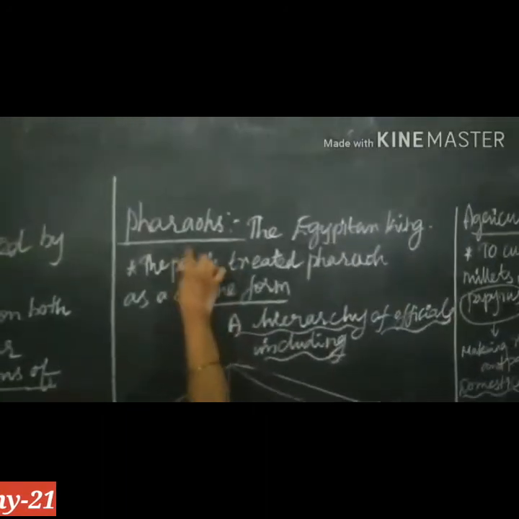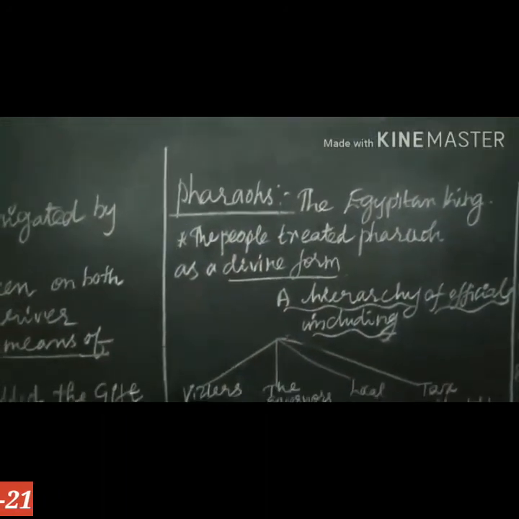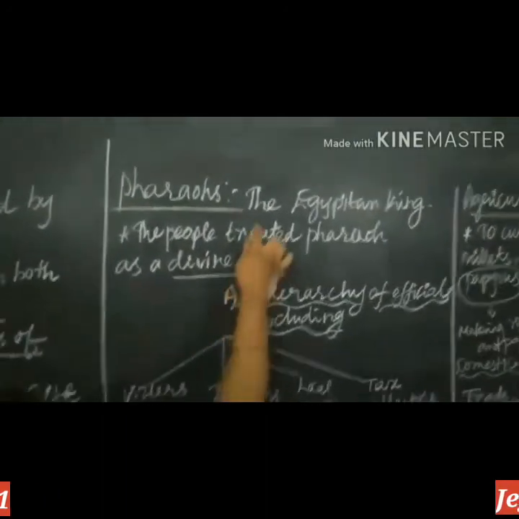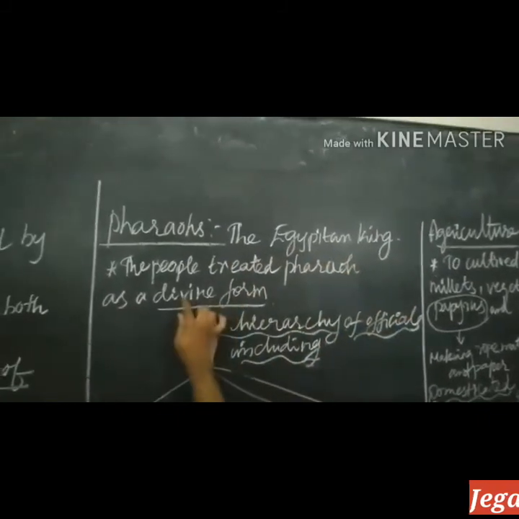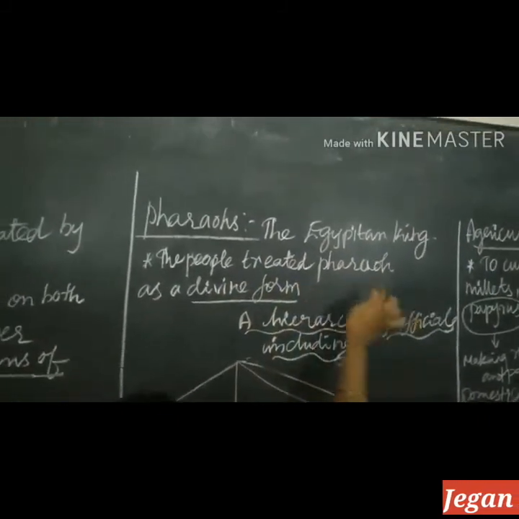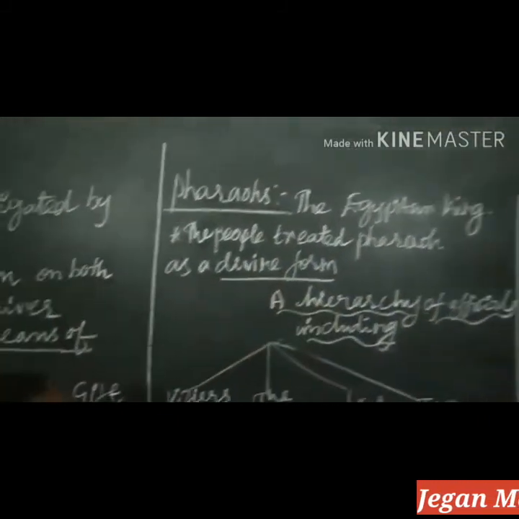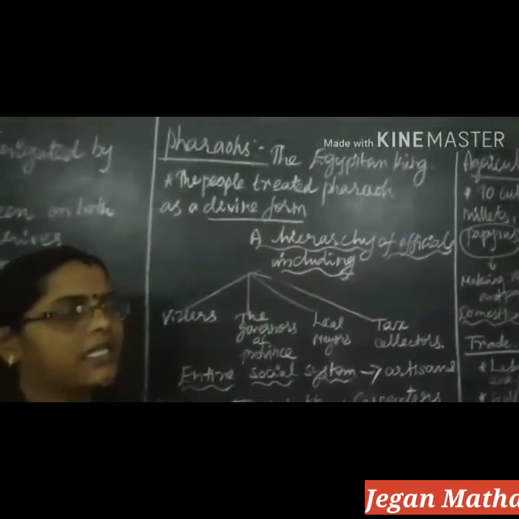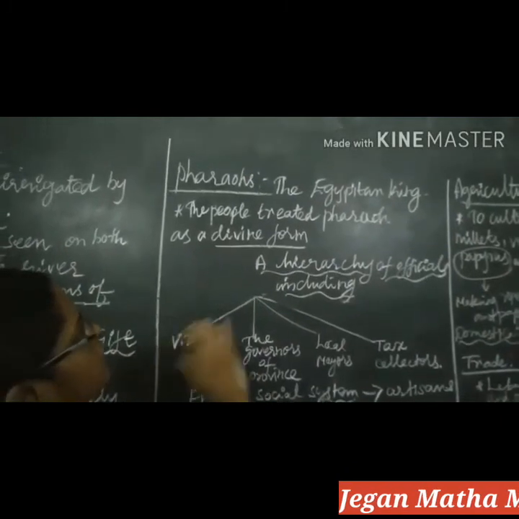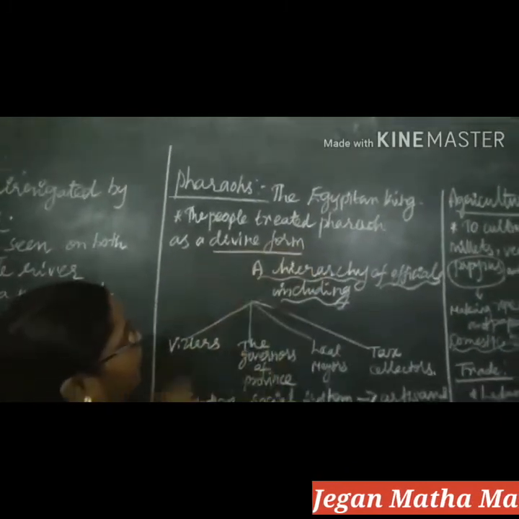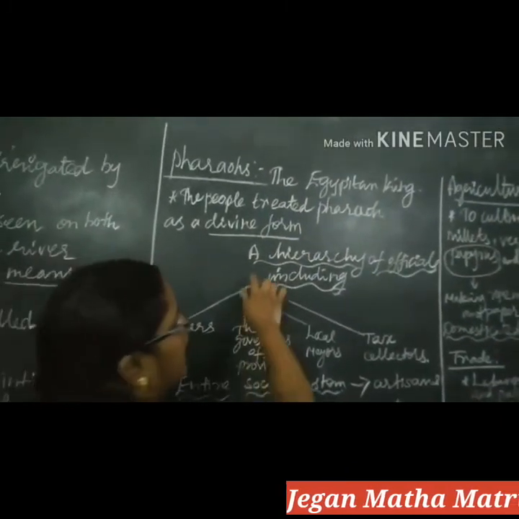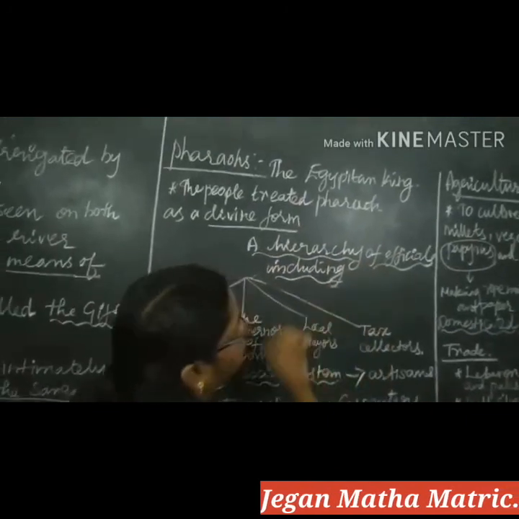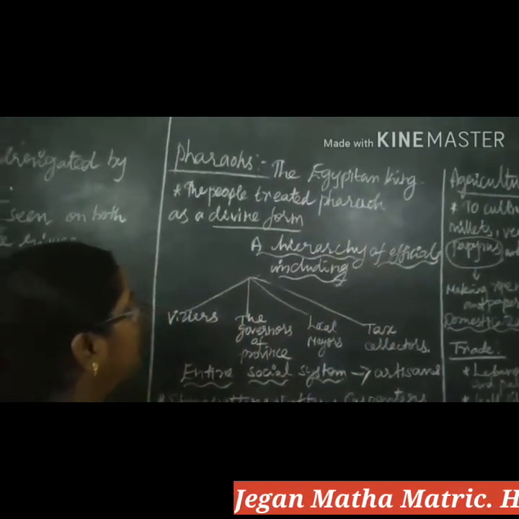Next, move to Pharaohs. The Pharaohs means the Egyptian kings. The people treated the Pharaoh as a divine form. In the olden days, the king was considered a god, a divine form. And another one, the hierarchy of the officials.